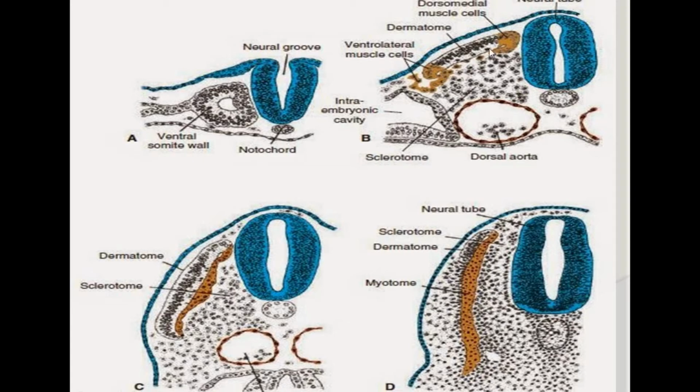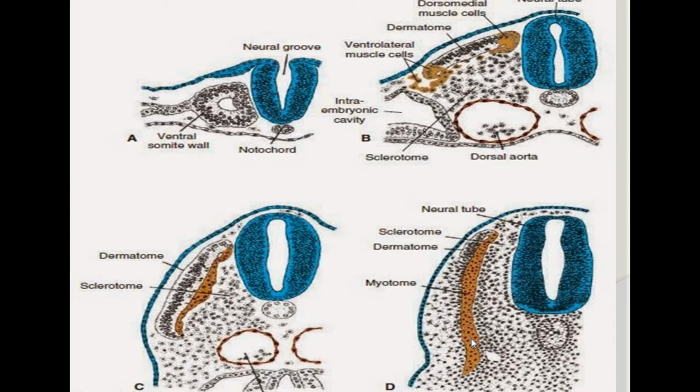The dermatome cells migrate and differentiate into mesenchymal cells. These ill-differentiated cells go around the body wall and form the dermis and the subcutaneous element of the body wall. Now the epithelial cells of the myotome are responsible for the formation of the muscles.